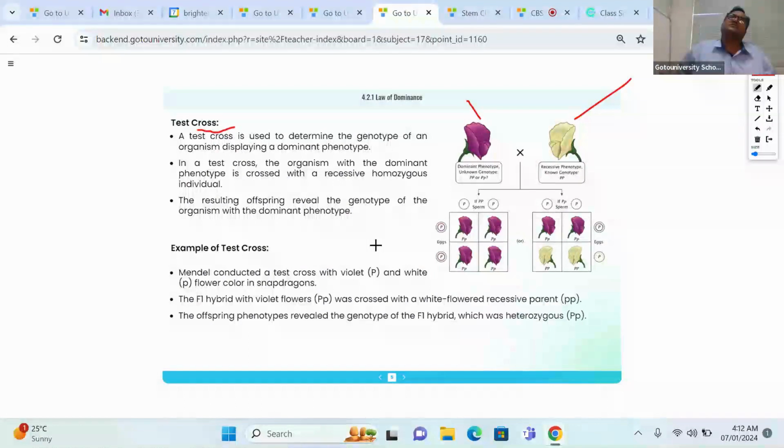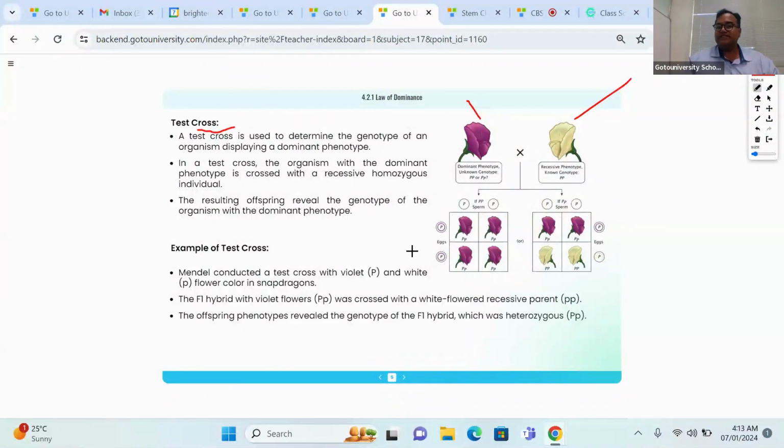What do I mean by a different cross? Recessive homozygous. We are crossing with the F1 hybrid. Whatever F1 hybrid you are getting, you cross it exclusively with the recessive parental type. Then obviously you will understand the parental information after getting the F2 generation.